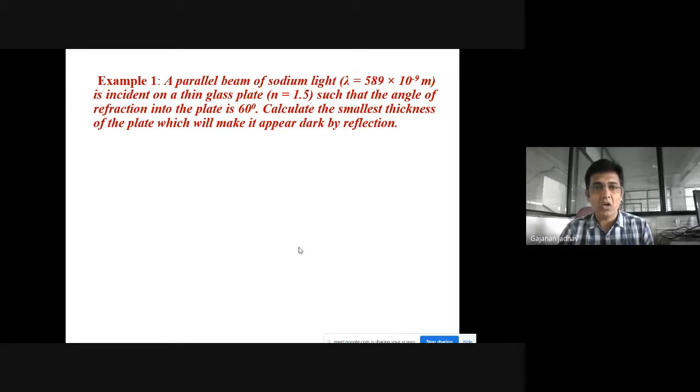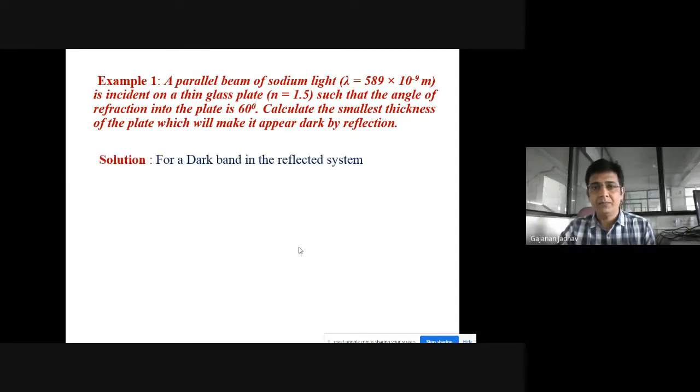It is incident on a thin glass plate having refractive index 1.5, such that the angle of refraction into the plate is 60 degrees. We have to calculate the smallest thickness of the plate which will make it appear dark by reflection. So what is given here?